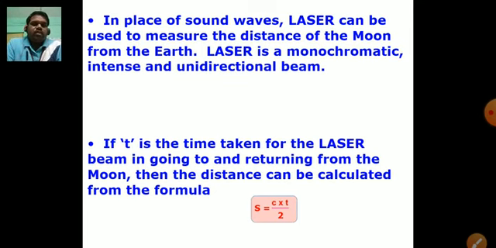Because the distance from the observer to the target and again from the target to the observer is repeated, and that's why when we divide the total distance by 2, we get the actual distance between the observer and the target.